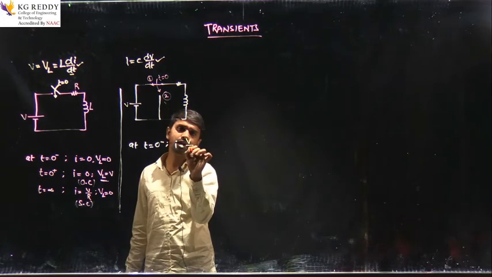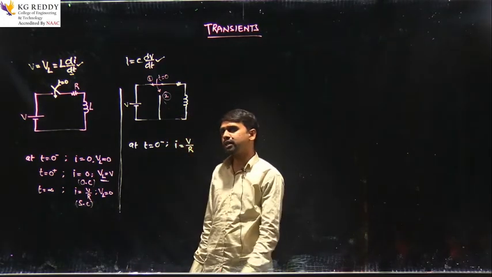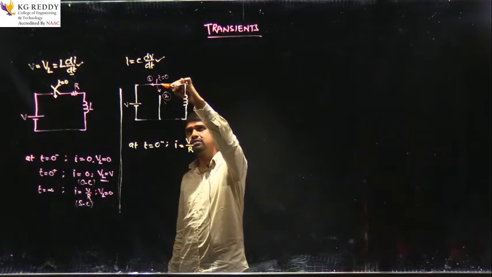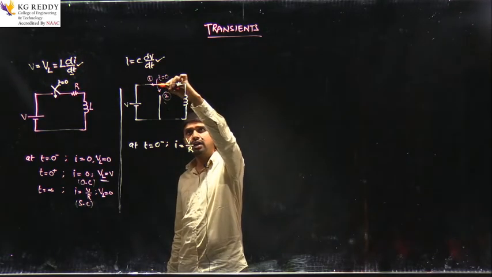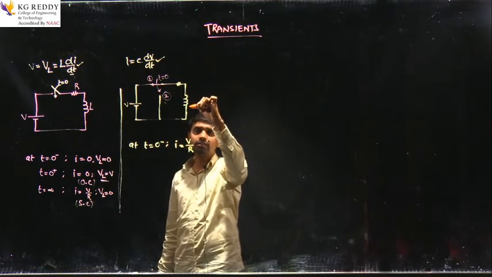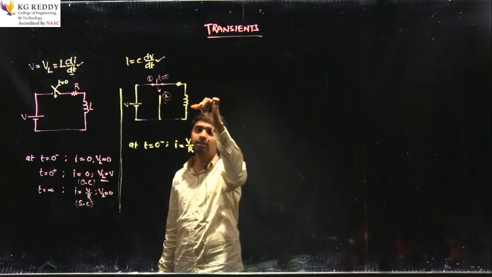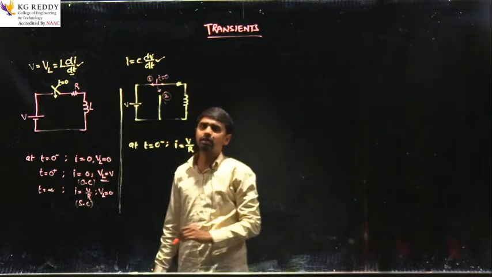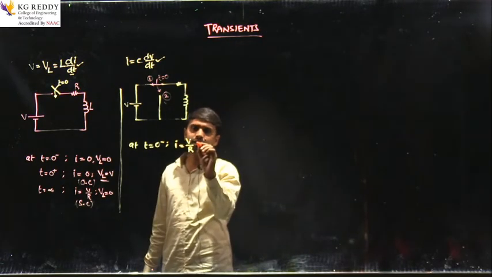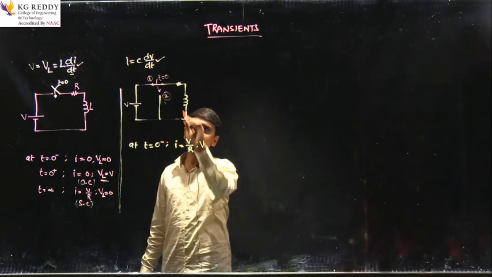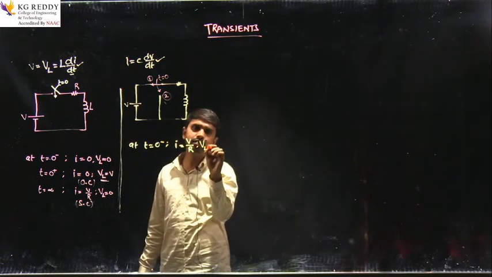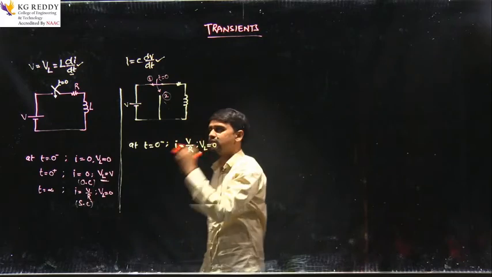because when the switch is initially connected for a long time to the network here, then the inductor will act as a short circuit here, right? And what will be the voltage here? Voltage across the inductor will be 0 again, because it is acting as a short circuit, right?